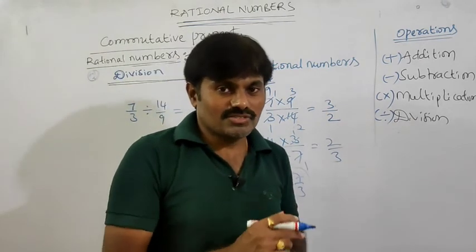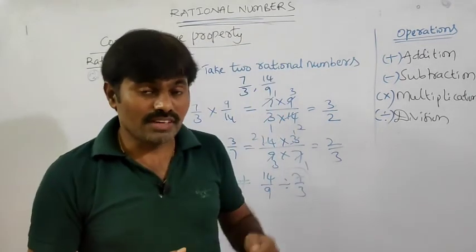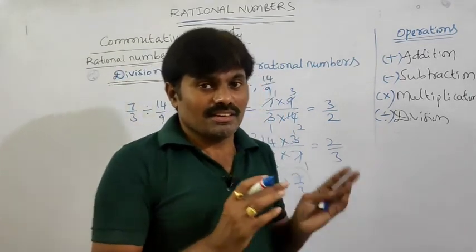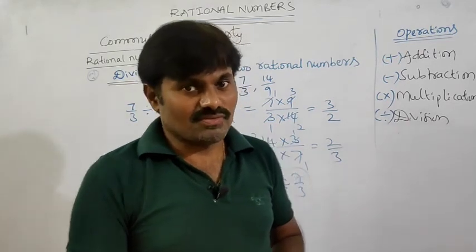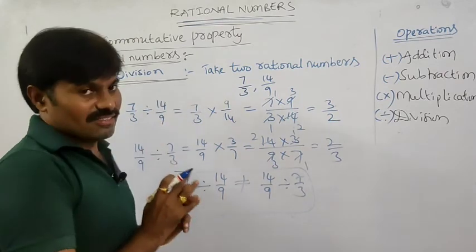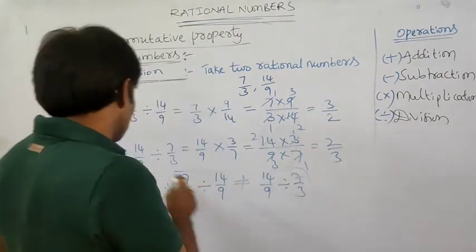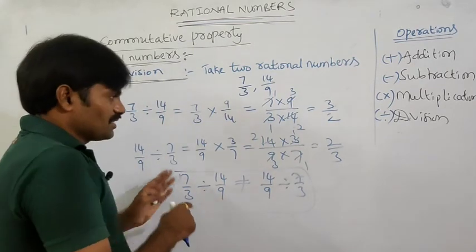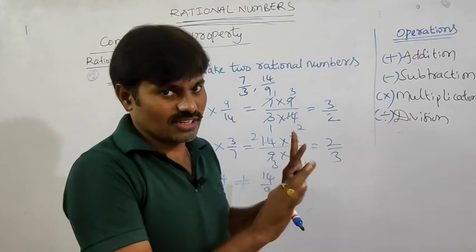Okay. So like this we have to check. So what is the purpose of these properties? We can simplify very easily when they are given mathematical expressions. For example, see 7 by 3 divided by 14 by 9, they are given. Okay, you got 3 by 2. But if they give 14 by 9 divided by 7 by 3, we got 2 by 3. Okay, this is not satisfying, so let it be.